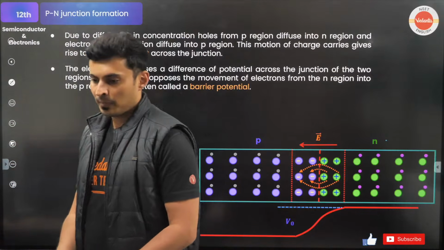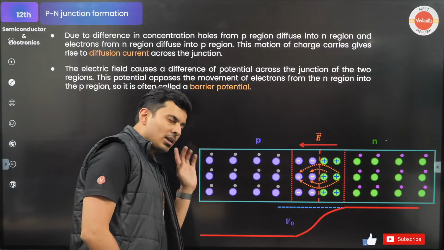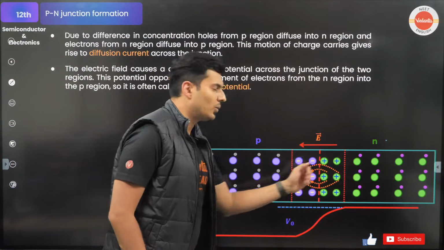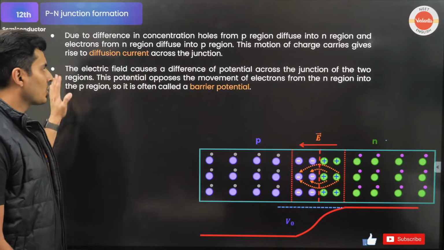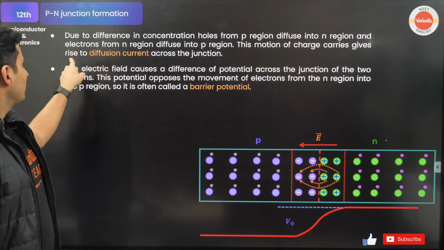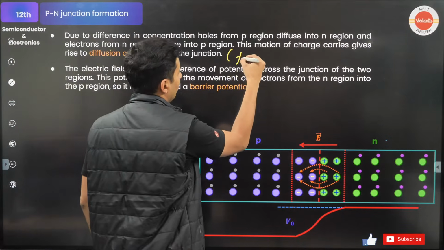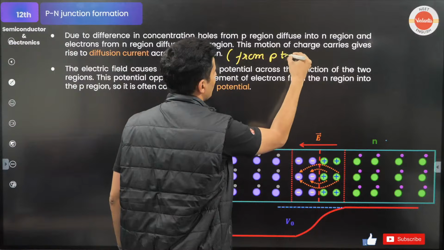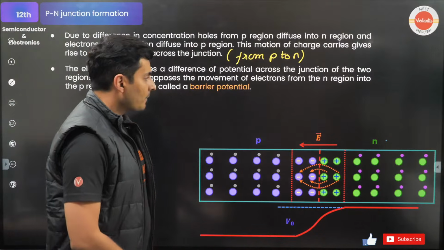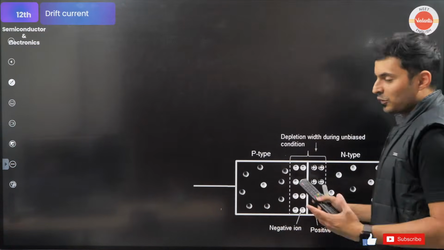Very, very important. Okay, keep this in mind. The diffusion current, because the electrons go from N to P, current is the flow of positive charges. So it will be towards N side, from P towards N. Okay, everybody should be knowing this. So difference in the concentration diffuses. So you can see the motion of charges gives rise to diffusion current across the junction from P to N. Keep this in mind. Very nice. Okay, now there is another thing which is going to happen, and that is called drift current.